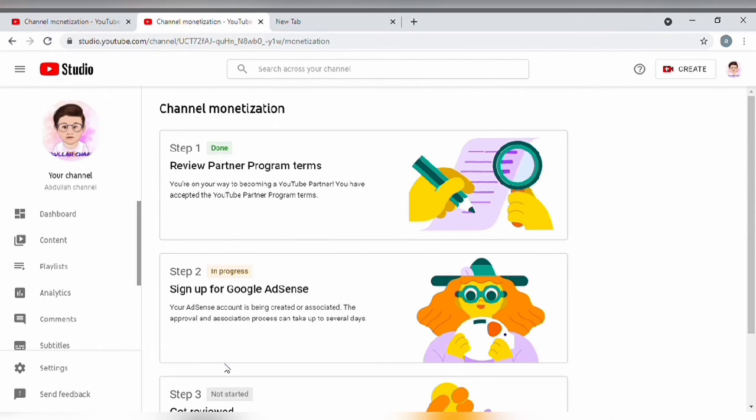And after the third process, it might take almost 2 weeks. For so many people, it will be received within 2 weeks. So you don't have to worry. Maybe within 2-3 days also you will receive it, since I received it within 3 days. So please do check everything before applying, so that you all will get monetized.